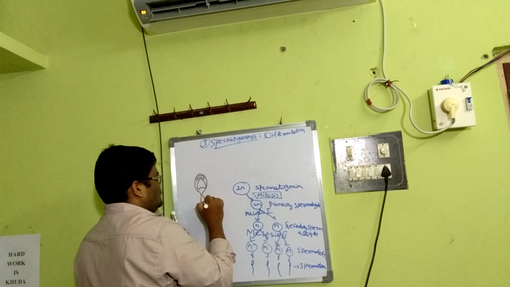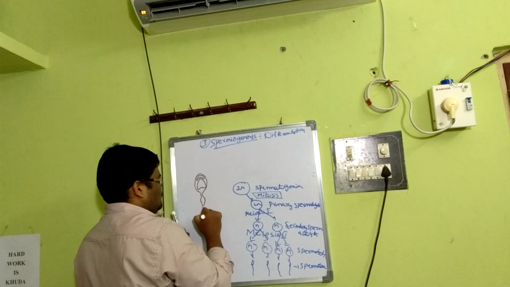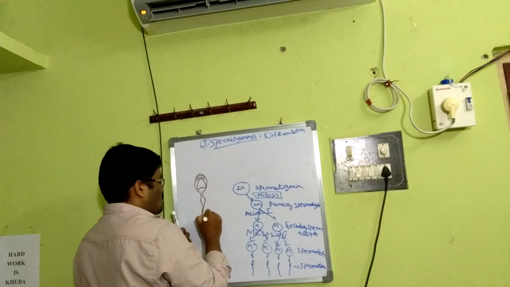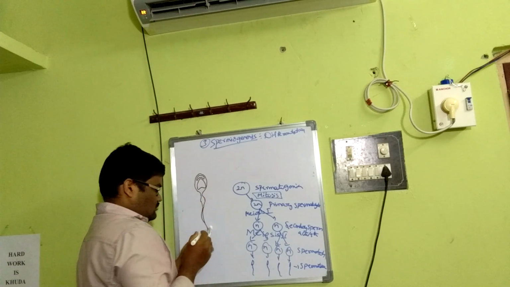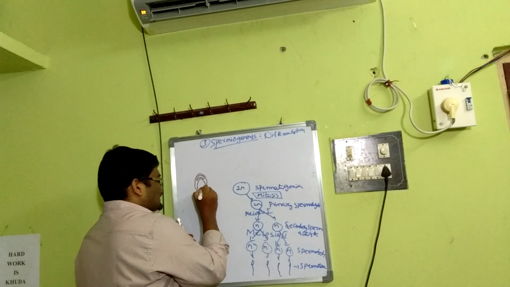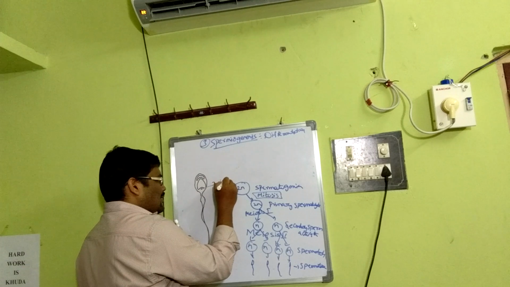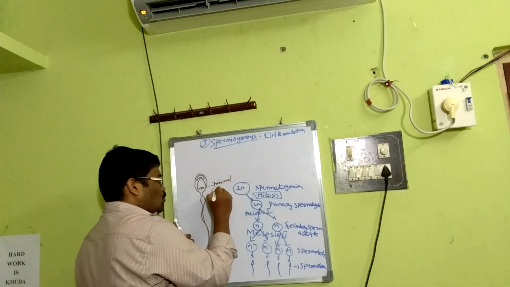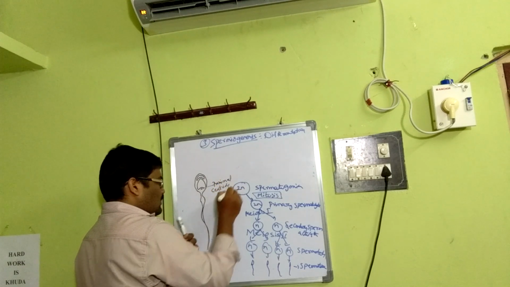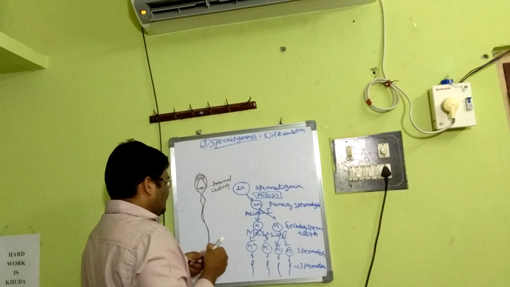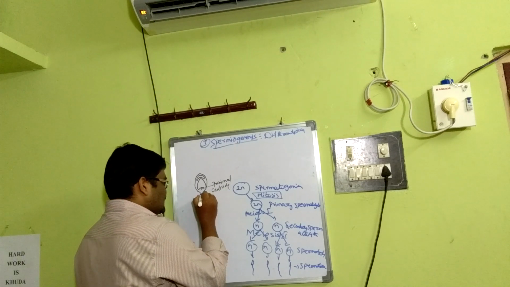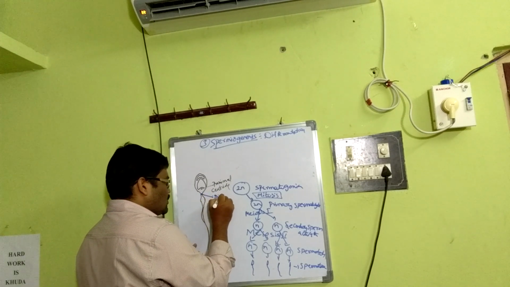This is the middle piece. This is a long tail. This is the proximal centriole, and this is the distal centriole.